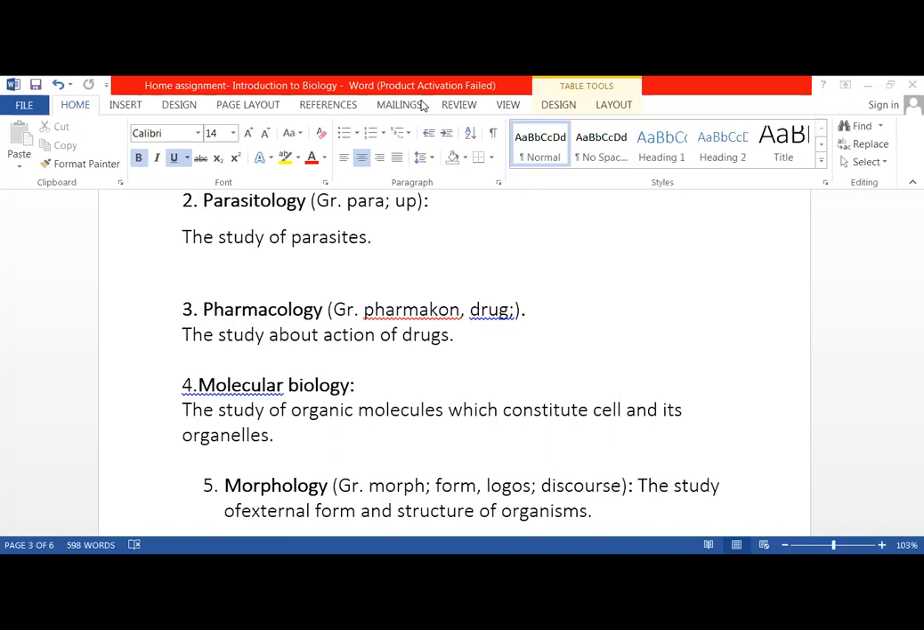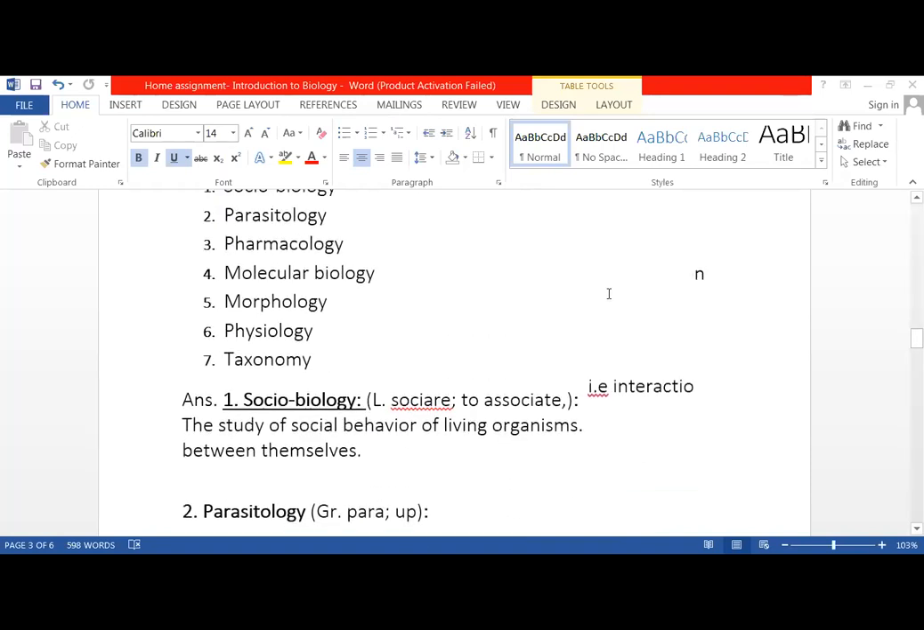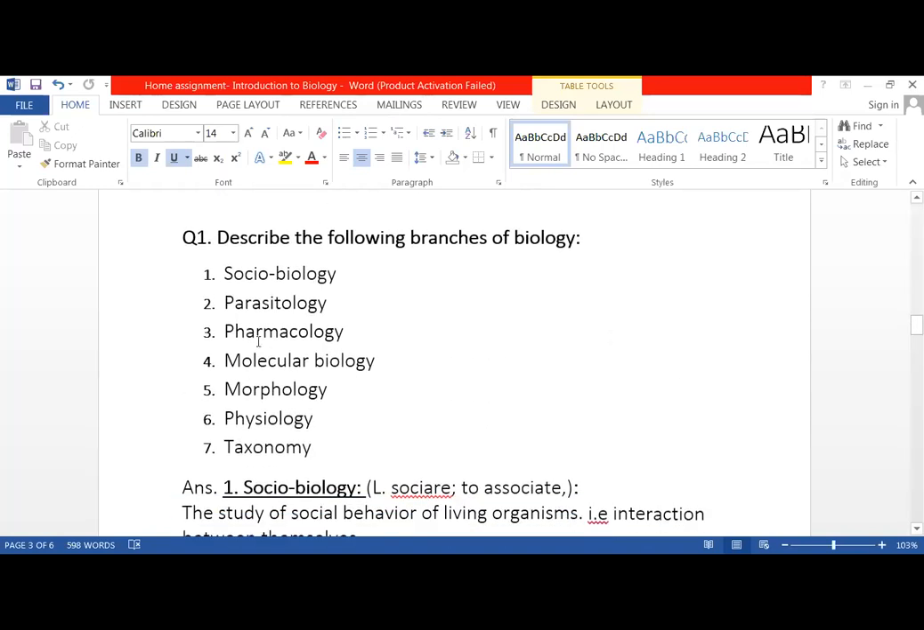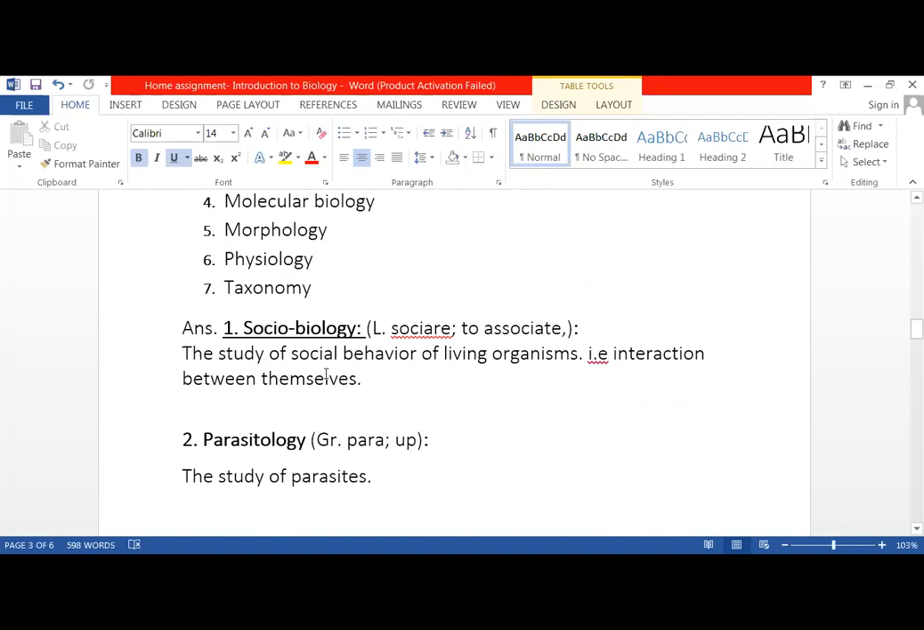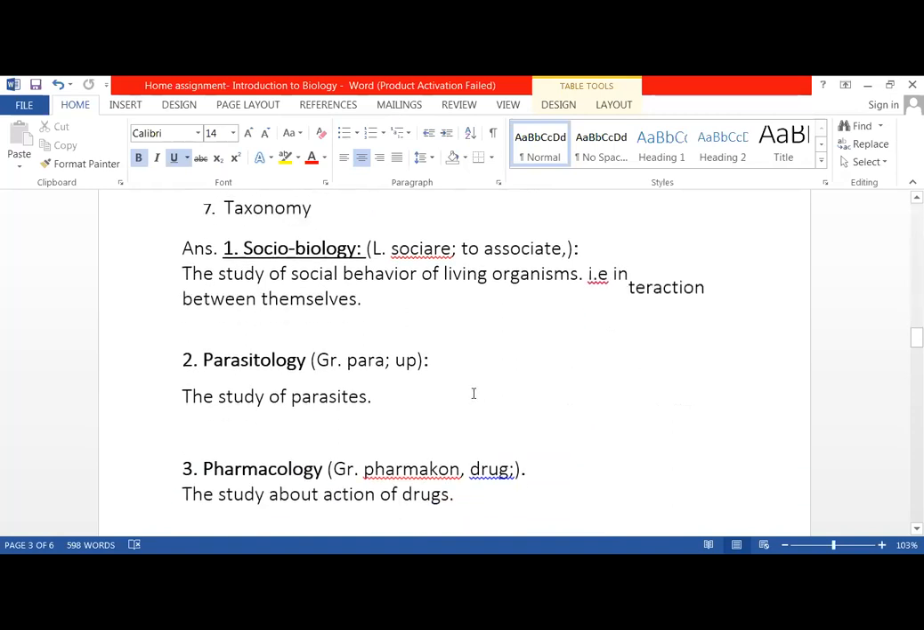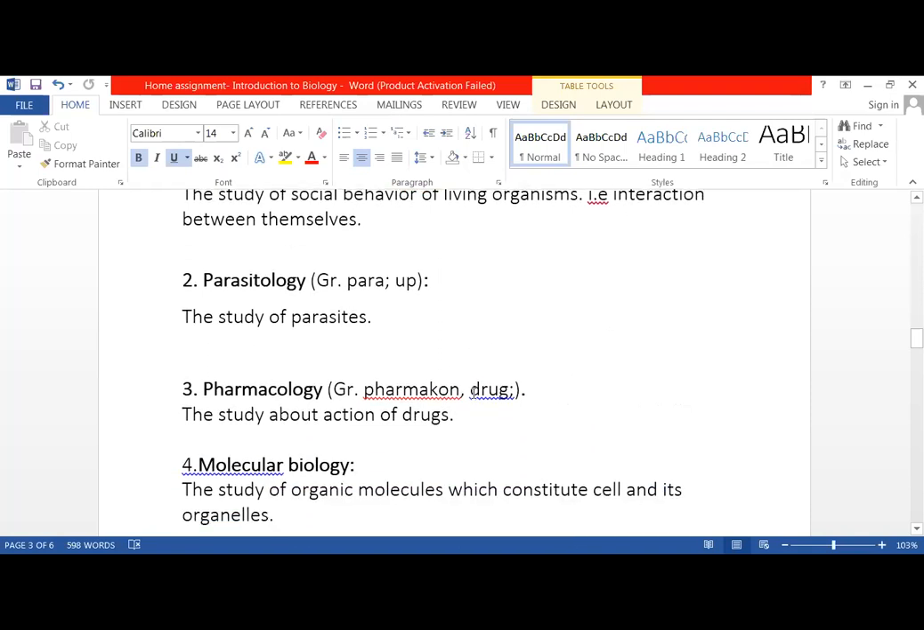Just a minute. This is the question. Arham, describe the following branches of biology. Then you have to write down vertically the names of these branches. Then you have to describe every branch. You can copy it down from the book. Okay.